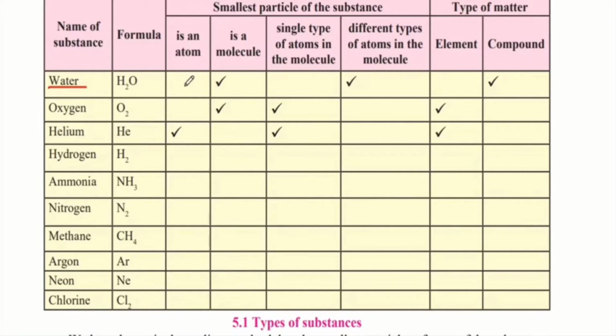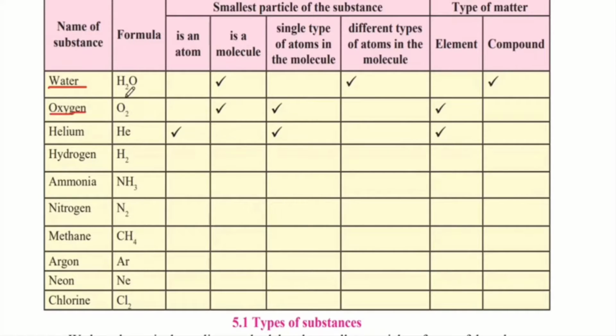So water is nothing but 2 atoms of hydrogen and 1 atom of oxygen. So is it an atom? No, because it comprises more than 1 atom. Therefore it is a molecule, because a molecule is nothing but more than 1 atom combined together. Is it a single type of atom in the molecule? No, because here we see there is hydrogen as well as oxygen. So there are different types of atoms in the molecule. Also, is it an element or a compound? Water is a compound.